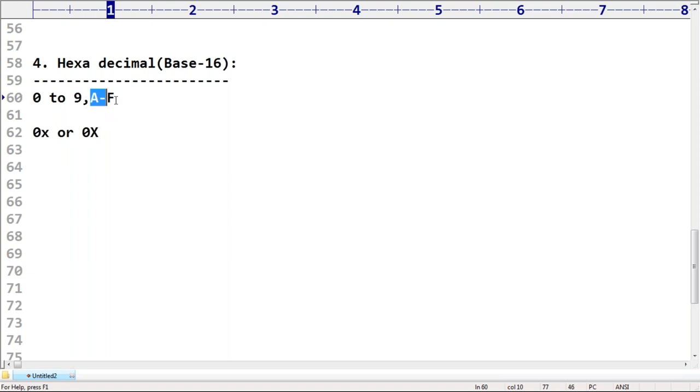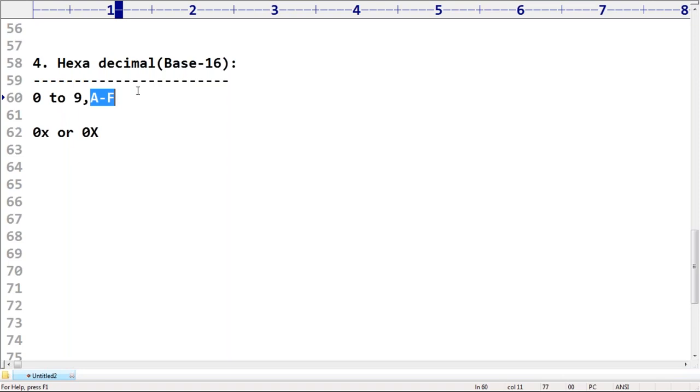A to F you can take either lowercase or uppercase, no problem at all. Next, compulsory the literal value should be prefixed with 0 small x or 0 capital X. Any doubt? Okay, that's all.